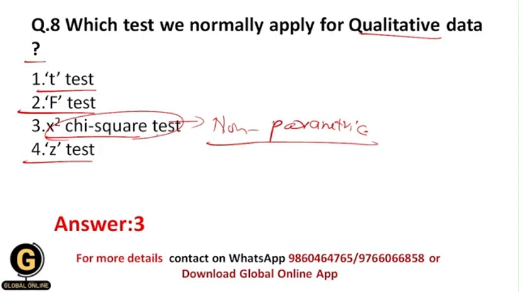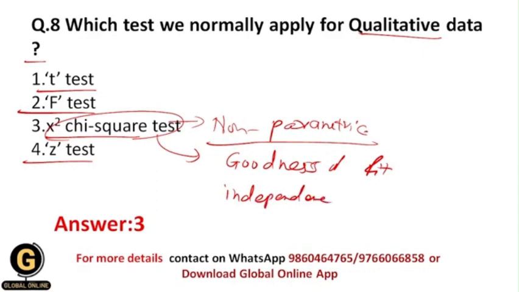And as I have told you earlier in this video, the chi-square test can test the goodness of fit. As well, there is another test which can be done by using the chi-square test, the independence test. That's why whenever we need to test qualitative data, we normally apply the chi-square test. Okay, and that's why your correct answer should be 3.